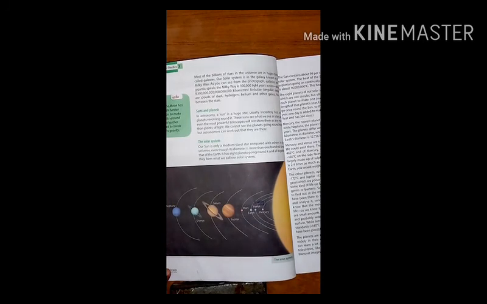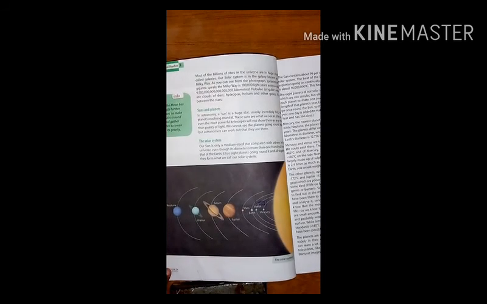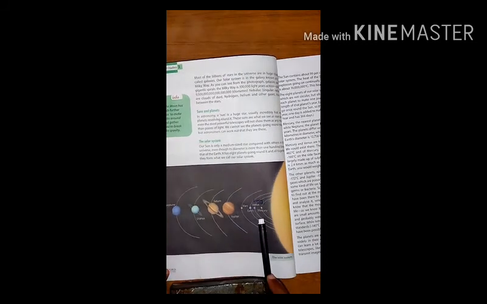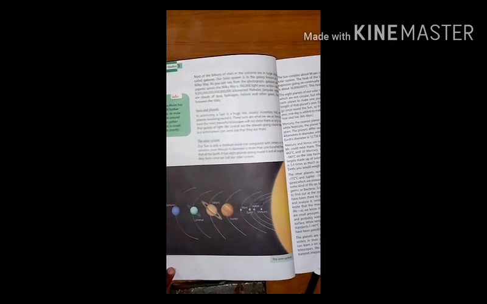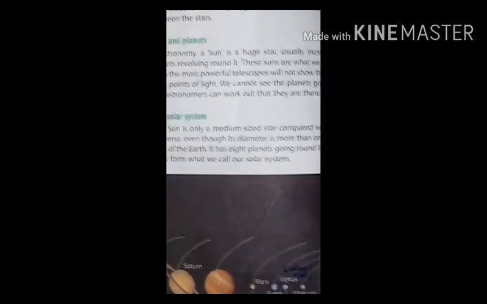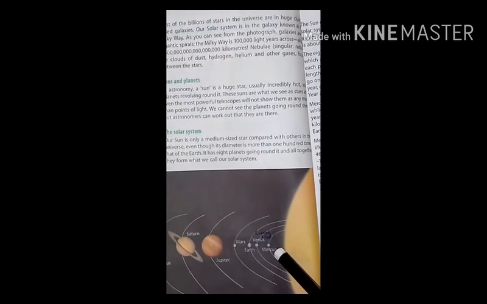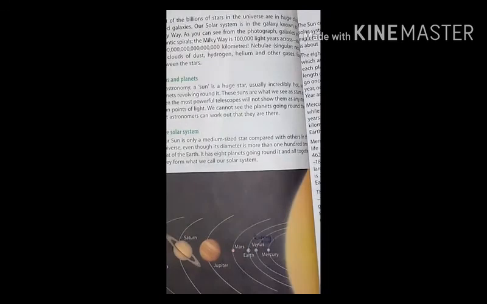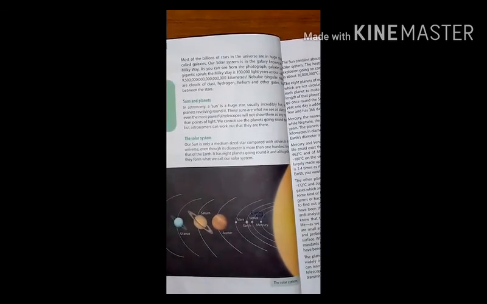Okay, so dear students, a year on Mercury is just 88 days long. Mercury is the smallest planet of the solar system, as you are watching on your screen. This is the picture of Mercury. This is the smallest planet of the solar system, while Mercury is the second densest planet.